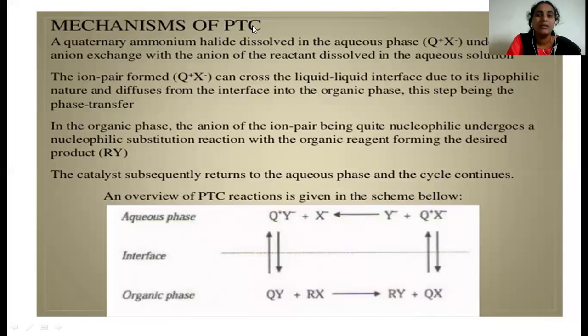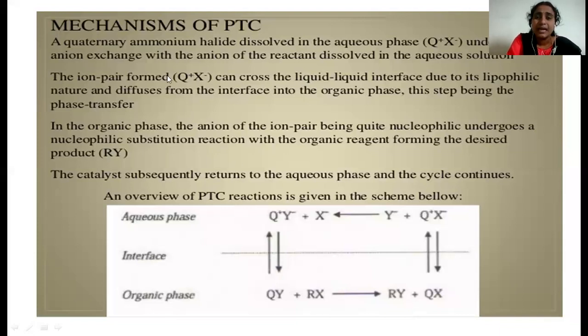Coming to the mechanism of this PTC, the quaternary ammonium halide, Q plus X minus, dissolved in the aqueous phase undergoes anion exchange with the anion of the reactant dissolved in the aqueous solution. So it reacts with the ligand, and the ligand exchange takes place with the PTC. So here this product will form.